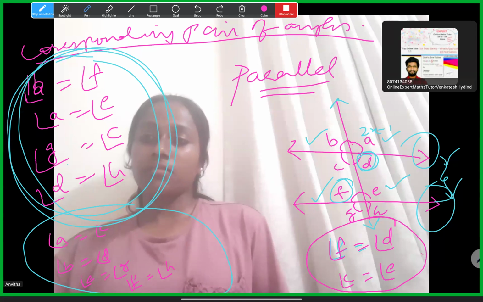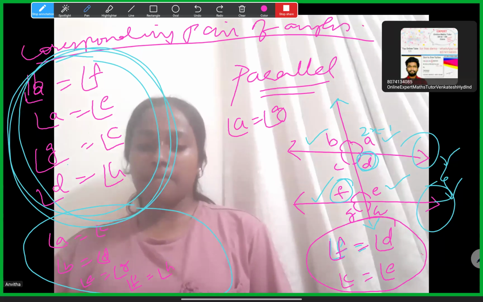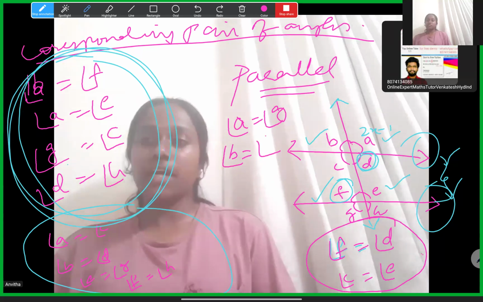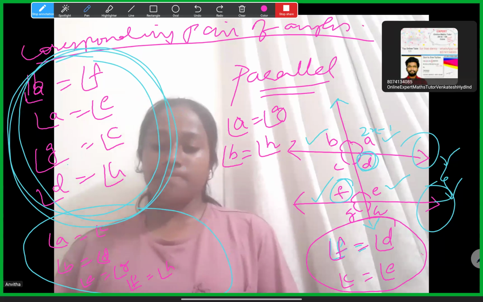And the alternate exterior pair will be angle A equal to angle G, and angle B equal to angle H. The relationship for an alternate interior pair or alternate exterior pair is that they are equal to each other. Okay, what is the next one?